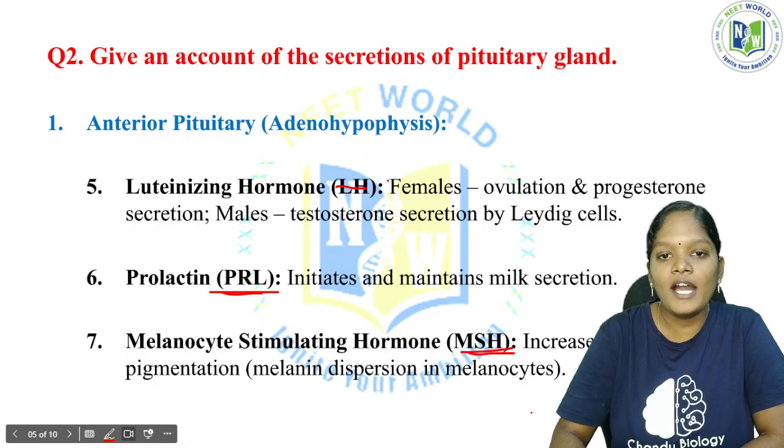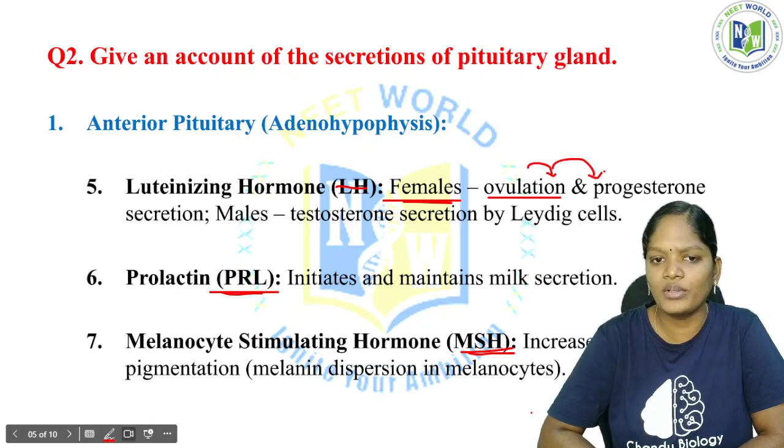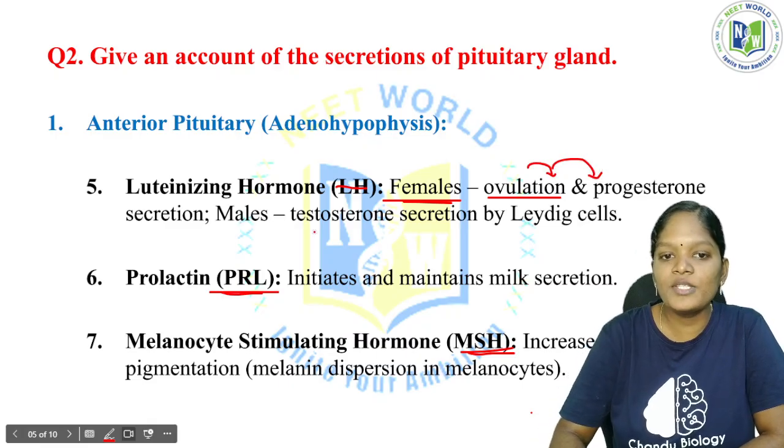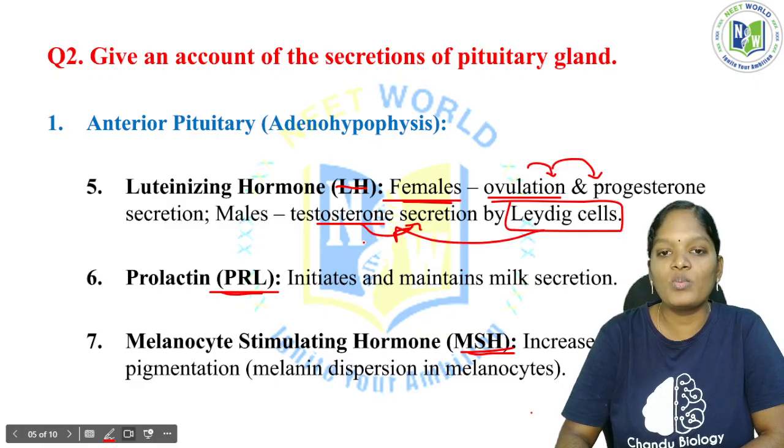Now the luteinizing hormone. In the female, luteinizing hormone is responsible for the ovulation process and the synthesis of progesterone. In the male, it is responsible for testosterone secretion. Leydig cells are the ones responsible for secreting the testosterone, but the stimulus is from luteinizing hormone. This is the difference.